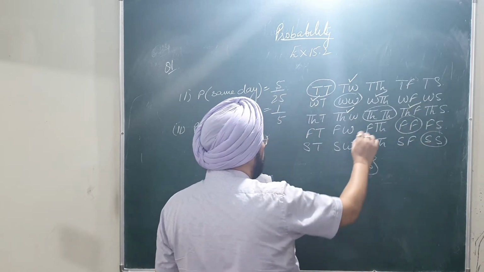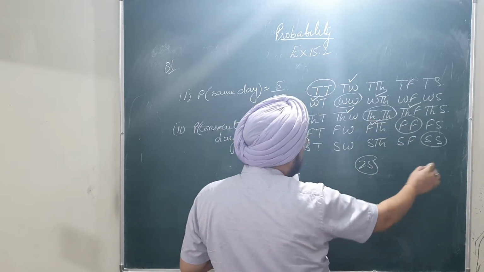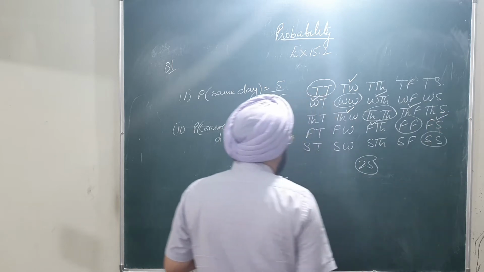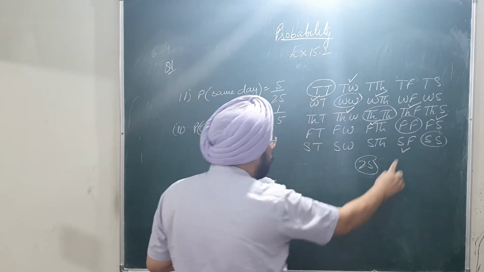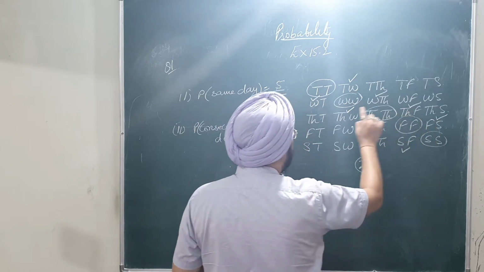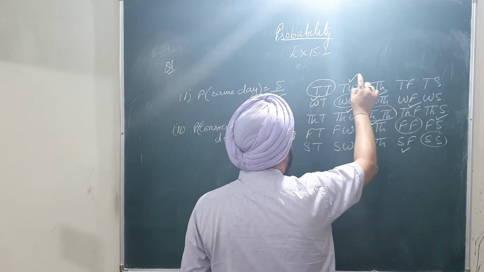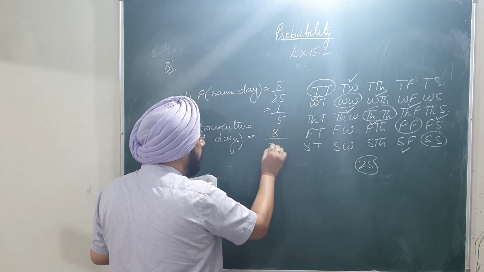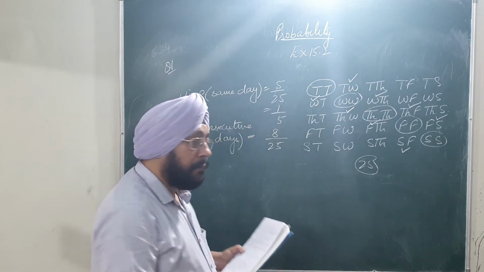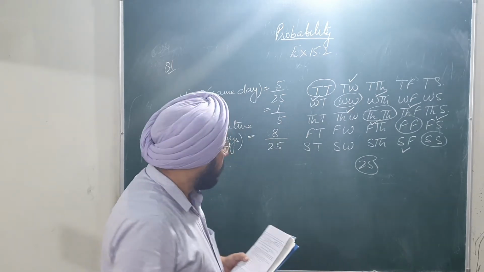Then Friday, Thursday; Friday, Saturday; and then Saturday, Friday. So there are 1, 2, 3, 4, 5, 6, 7 and 8 cases. So there are 8 cases of consecutive days out of 25. So the answer will be 8 by 25.